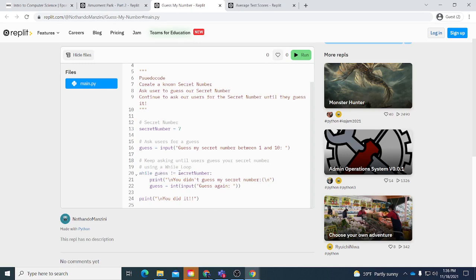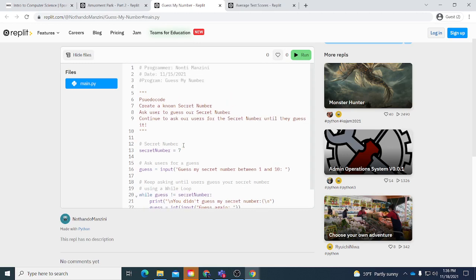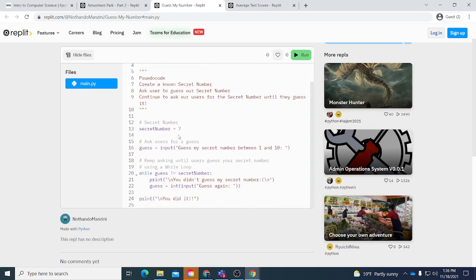So that's why we added that secret number variable. That was just a really simple one too. It got me into the use of while loops, where it would either keep going or stop.